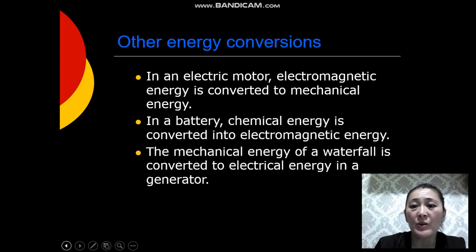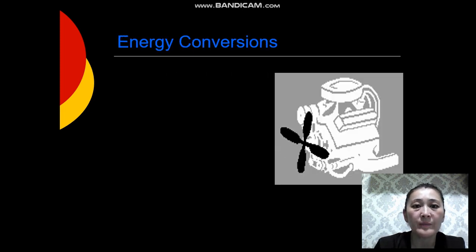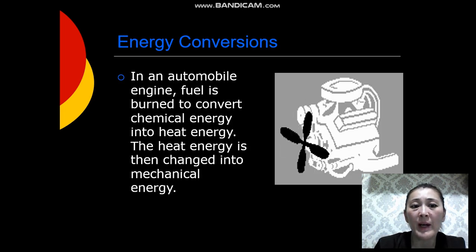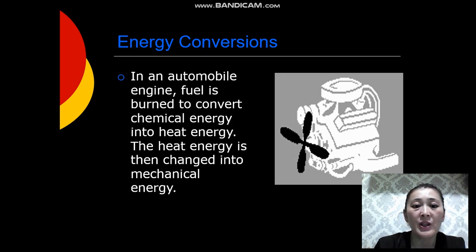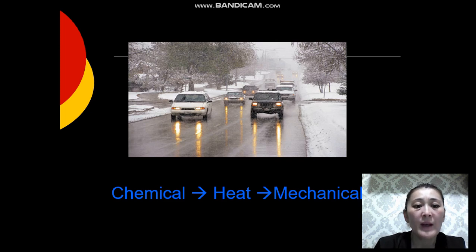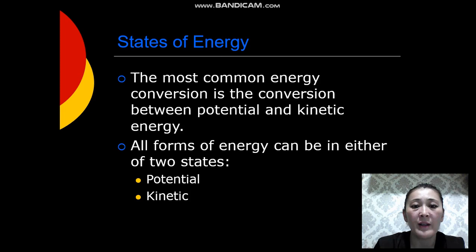In an electric motor, electromagnetic energy is converted to mechanical energy. In a battery, chemical energy is converted into electromagnetic energy, and the mechanical energy of a waterfall is converted to electrical energy in a generator. In an automobile engine, fuel is burned to convert chemical energy into heat energy. The heat energy is then changed into mechanical energy. Chemical goes to heat and then to mechanical energy.